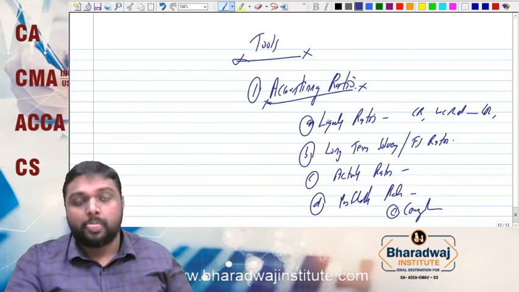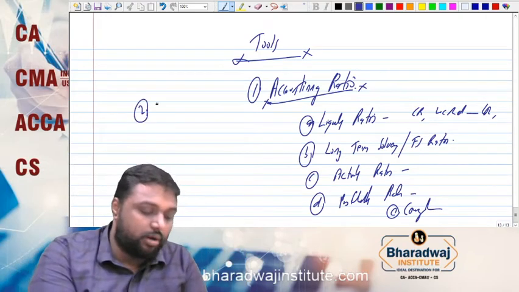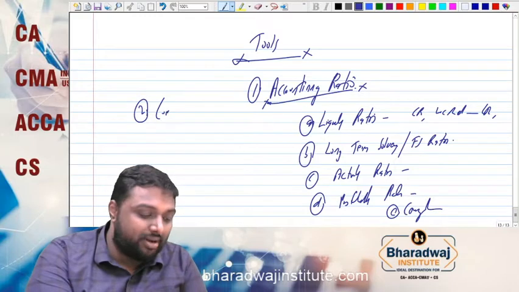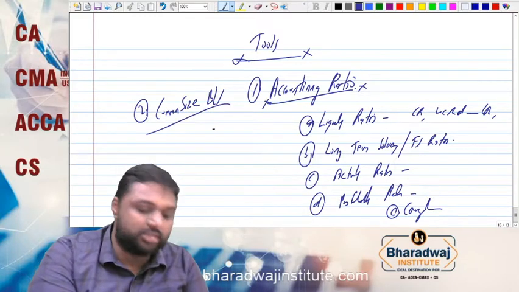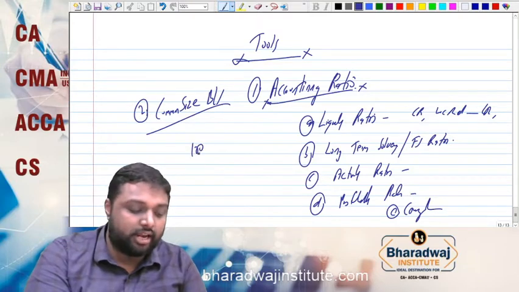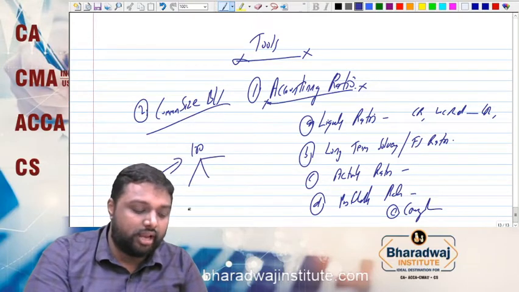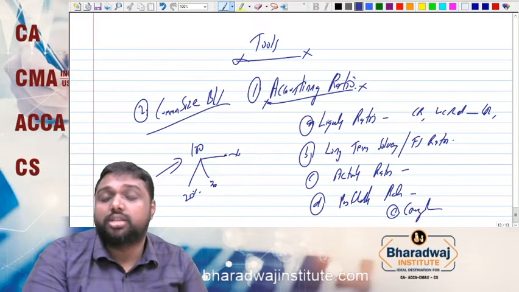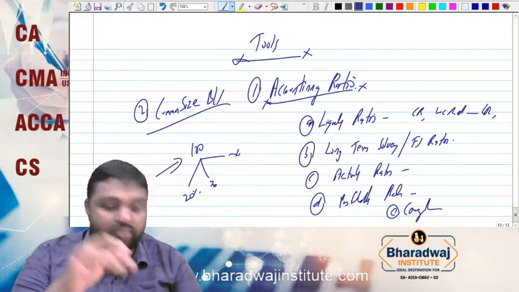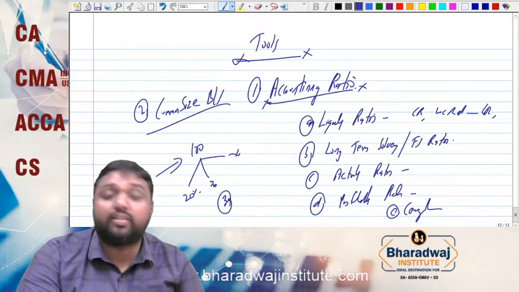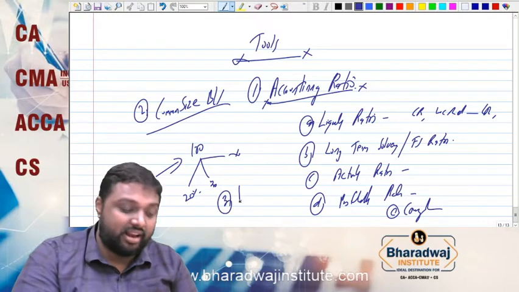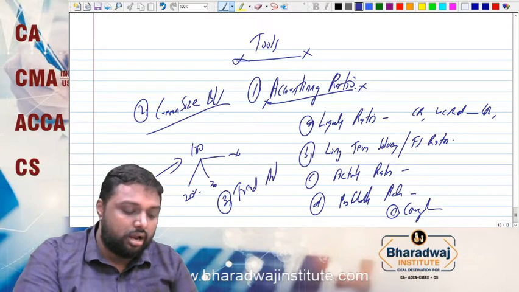Are you clear? Then you can take another one, the common size balance sheet. You might have discussed it in your degree or graduation. The balance sheet is taken as 100, then each element is taken as a proportion. This can be analyzed over a period of time. That is what is called the common size balance sheet. Then we have another topic called trend analysis.